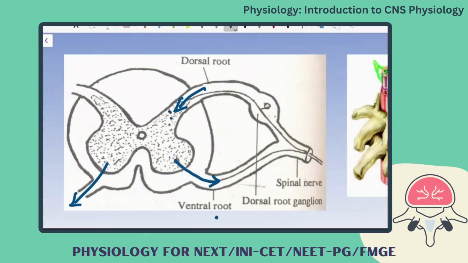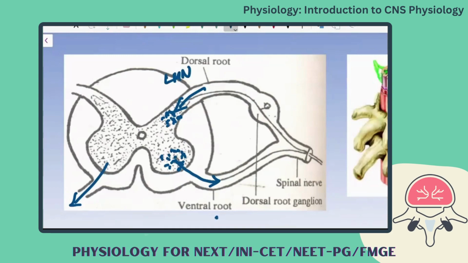Okay, if there is a defect in the sensory root, then you will not have the sensory sensations. If the motor neurons are affected, then the motor output is defective. Okay, so whatever the defect, if it is at the level of the spinal cord, you call it as lower motor neuron. Now from the spinal cord, it is going to reach the brain. In the brain, we have the neural cells.